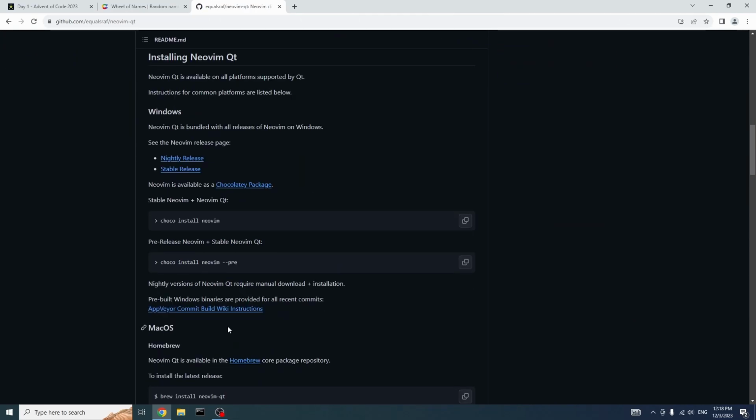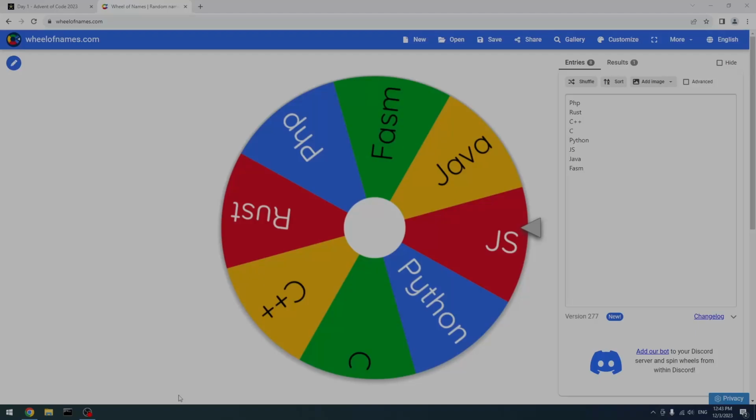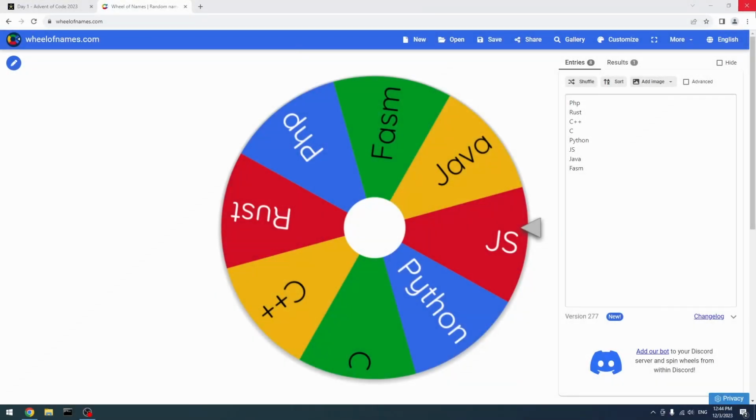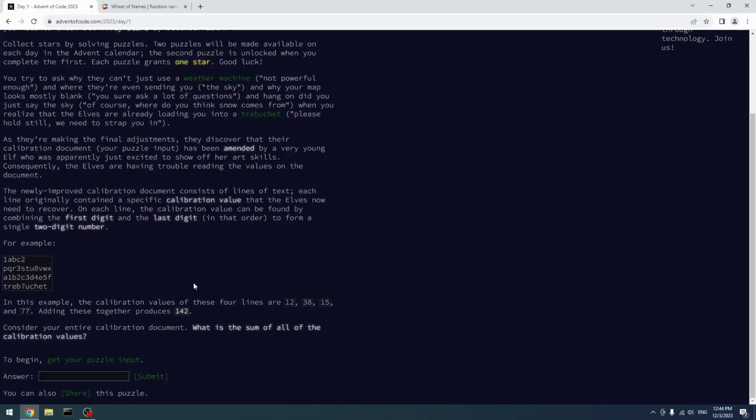Cross-platform GUI, whatever. Neovim Qt. So I think this is going to take some time, so I'm going to just cut once we have it. Now that I have Vim installed, we can probably start the actual challenge.